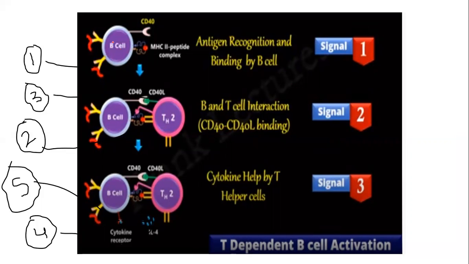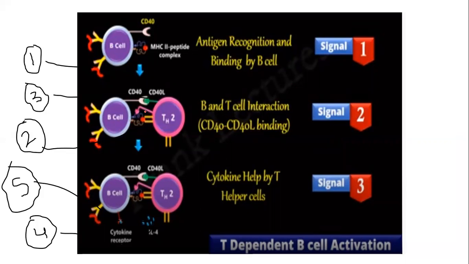The B cell recognizes the antigen and binds. In the next step, the B cell will bind to the T helper cell through the major histocompatibility complex and this antigen. This is the second signal.